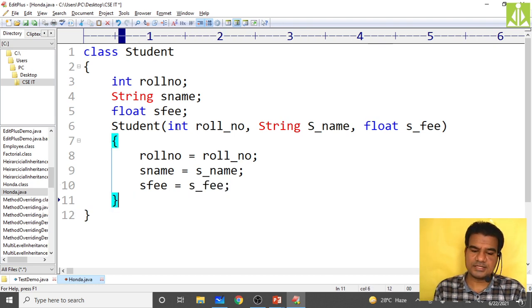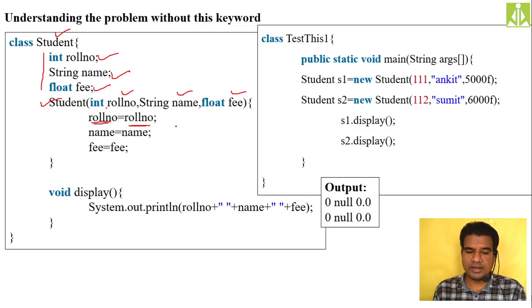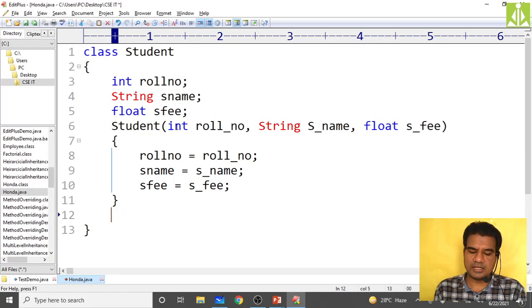Like this I am initializing all my variables. Then I am taking another method, void display, with no parameters.